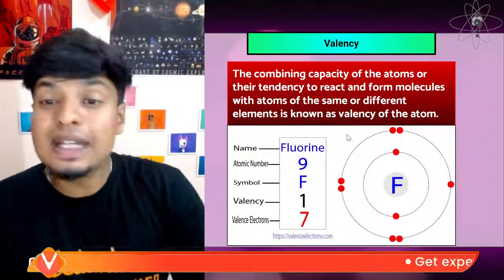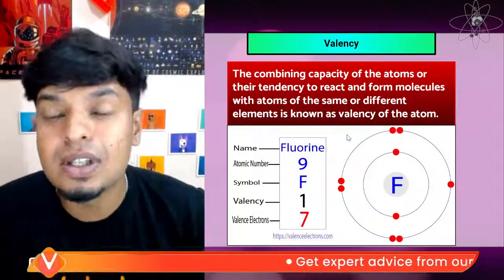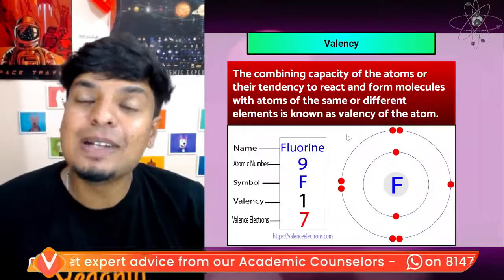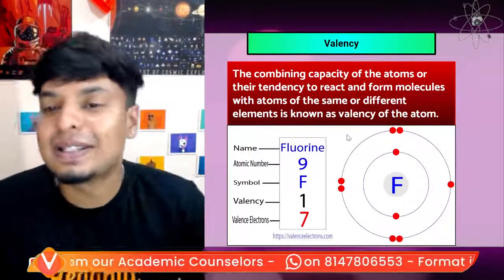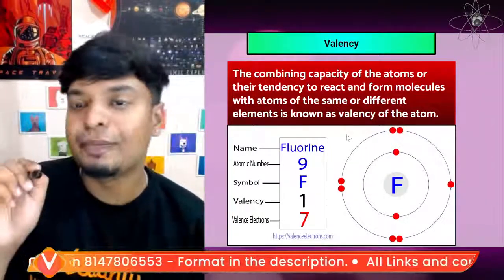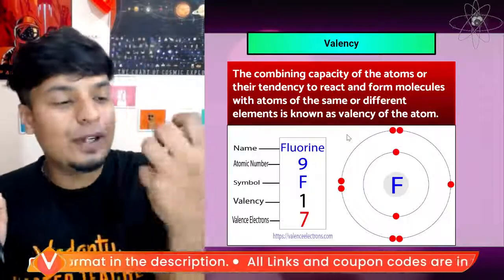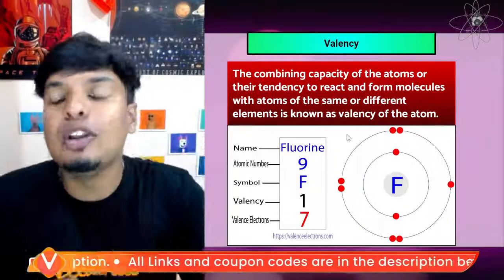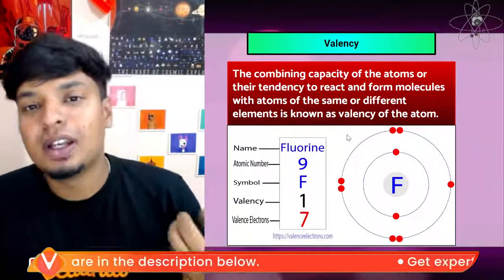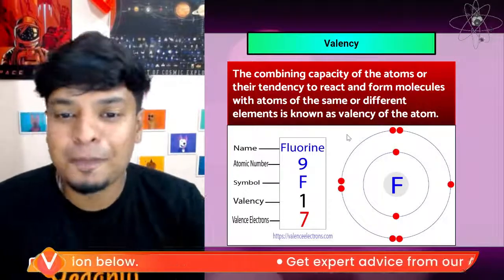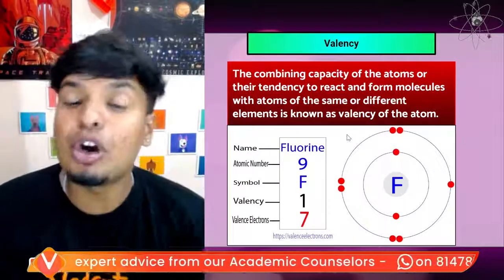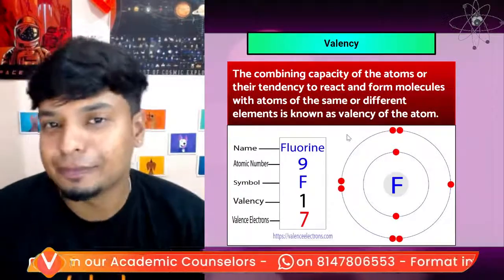Now this gives the combining capacity of atoms, or their tendency to react and form molecules with atoms of the same or different elements. These electrons present in the valence shell are the reason why different atoms form molecules together. For example, sodium chloride is formed. Similarly, we have many different atoms forming molecules together because of the valence electrons present in them.